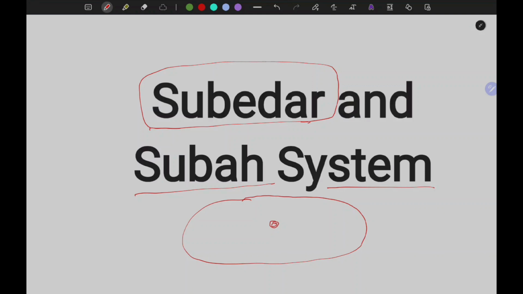It's possible that you might have a different idea, but the Mughals thought of dividing the empire into a number of provinces, and these provinces were named Subas. Therefore, the Subah system was a system of provincial distribution so that the king could have better control over different parts of the empire.